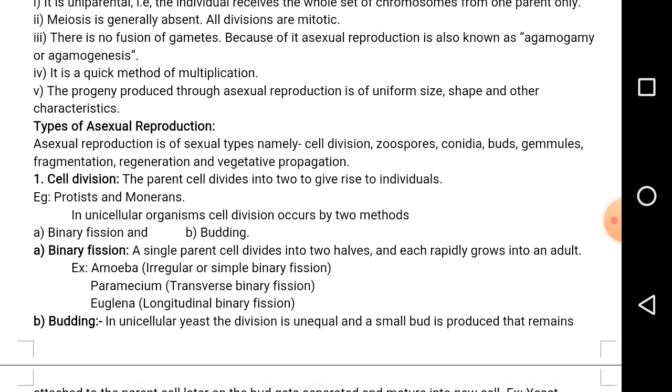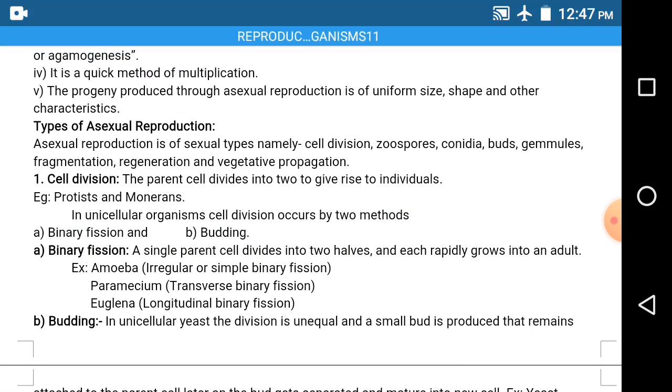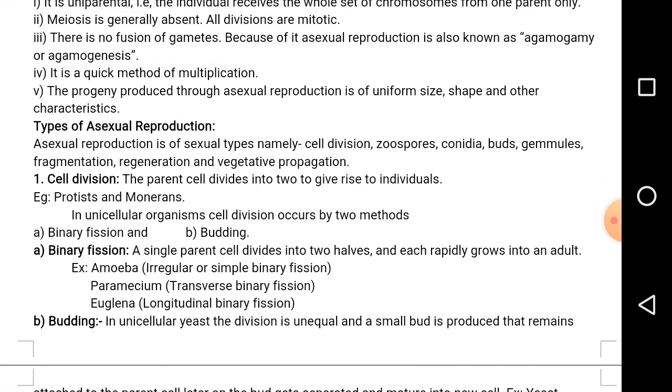Why is asexual reproduction a quick method? Here there is no fusion of gametes. The formation and fusion of gametes require a longer time, which is not conducted during unfavorable conditions. Last one, the progeny produced through asexual reproduction is of uniform size, shape, and other characters, and they are commonly called clones.